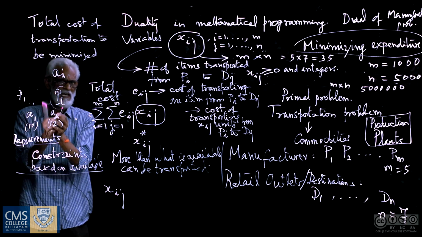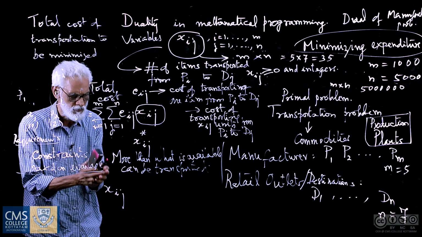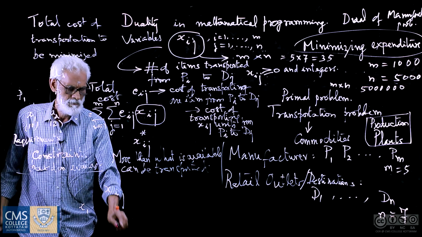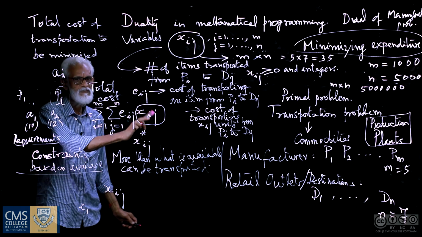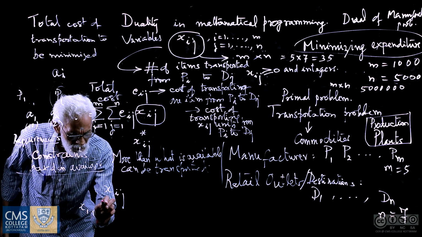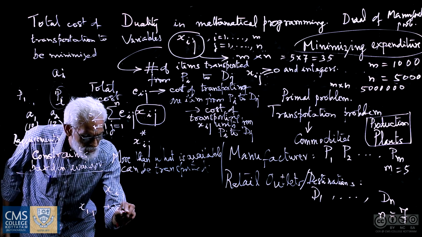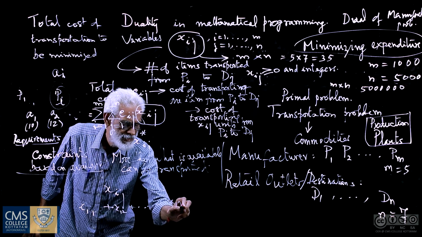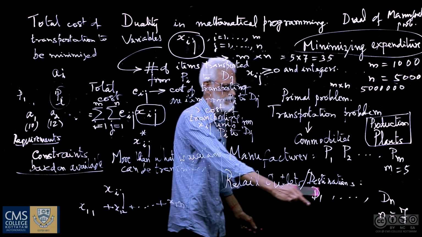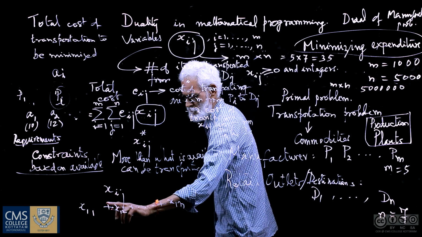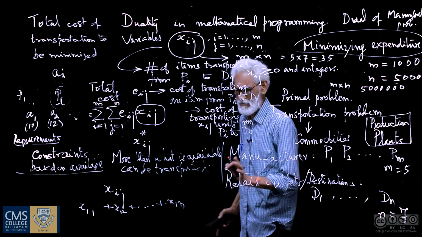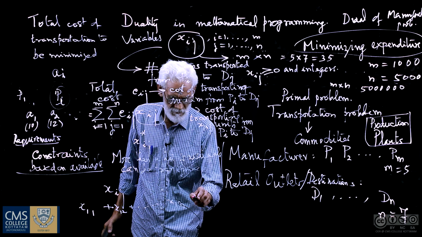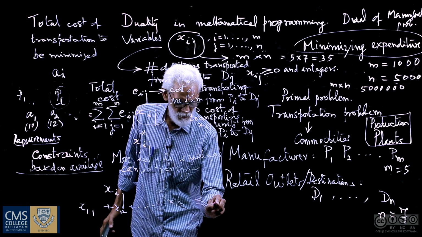But now I am fixing i. For example, i equal to 1. That means x1j with j varying from 1 to n: x11 plus x12 plus so on, x1n. So if n equal to 7, then this will be x11 plus x12 plus so on plus x17. This cannot be larger than a1. So this is at most equal to a1.